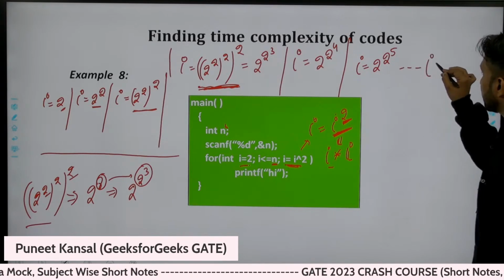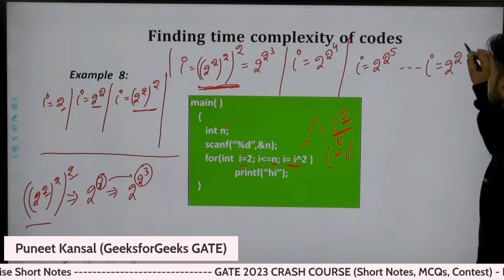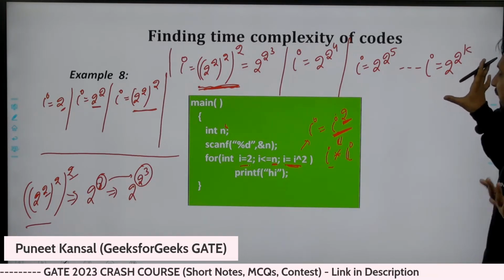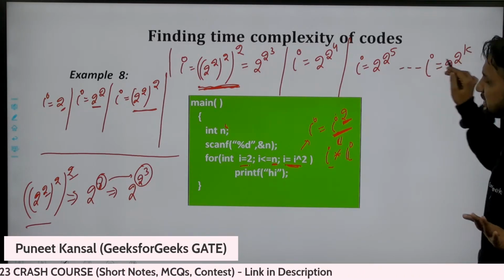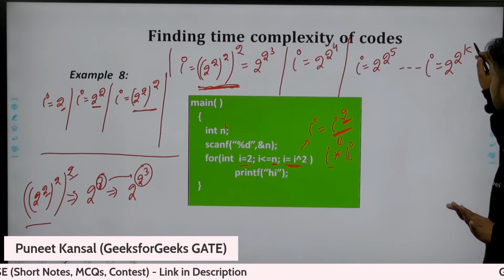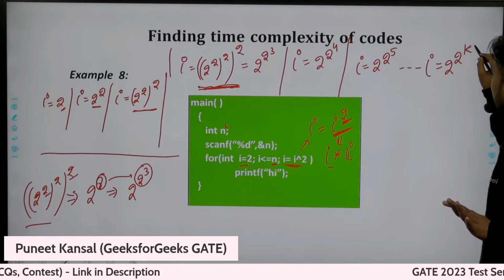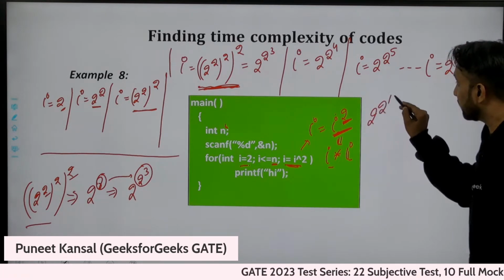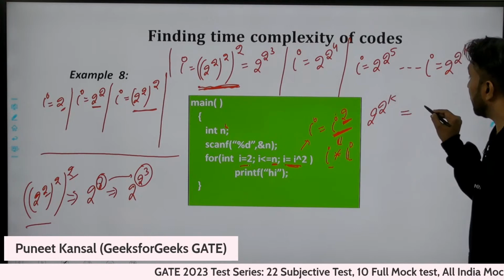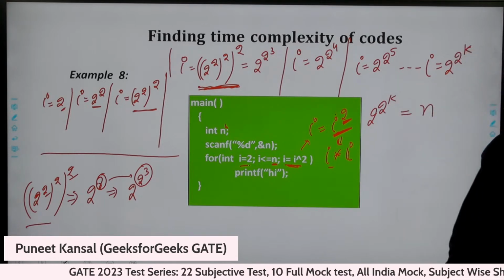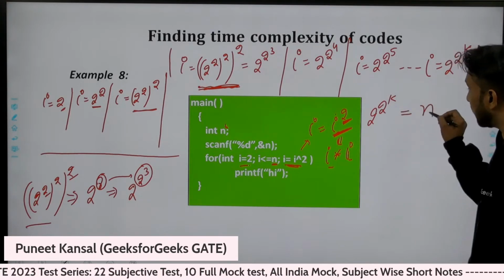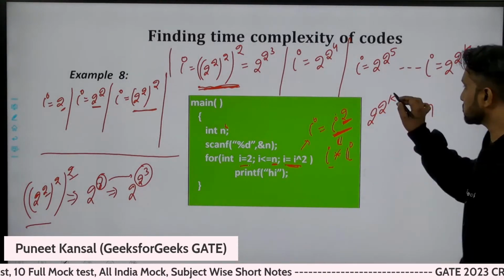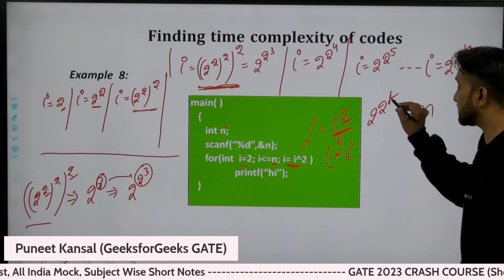We will go up to 2 power some k. I don't know what the value of k is, but up to some k we will keep doing this thing. When we reach there, this value should be equal to n, and when this value is equal to n, we will come out of the loop. So what we need to do is find out this value of k.